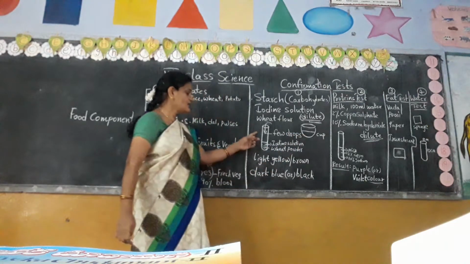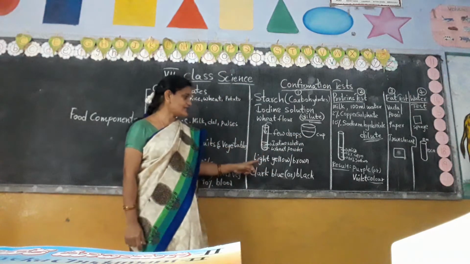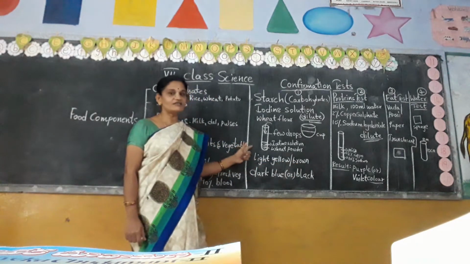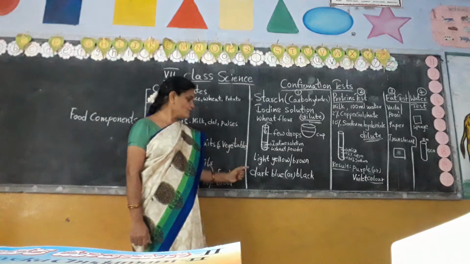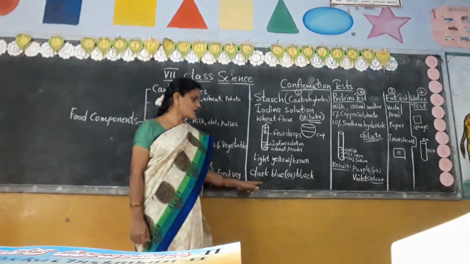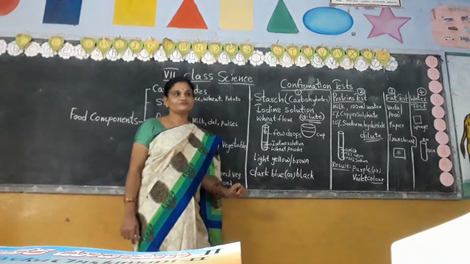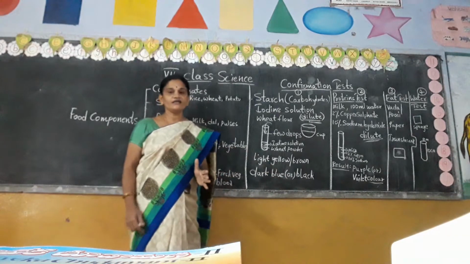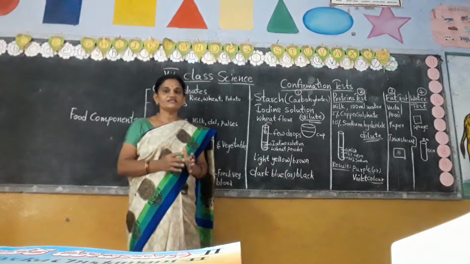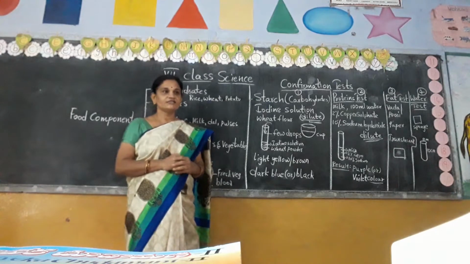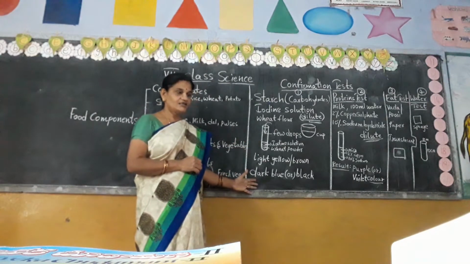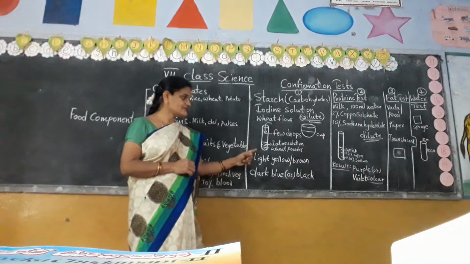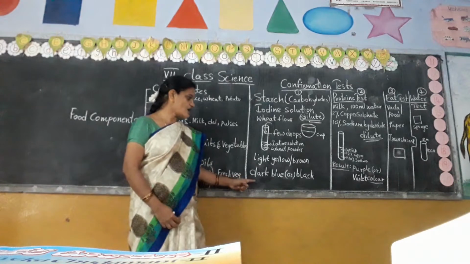Then what happens? First, iodine solution has a light yellow or brown color. After the experiment, if you observe the liquid, we can see it changes into dark blue or black color. Whenever it changes into dark blue or black, then we can know that the food item contains starch or carbohydrates. This is one experiment. At last, what is the result? By adding iodine solution, that substance changes into dark blue or black.